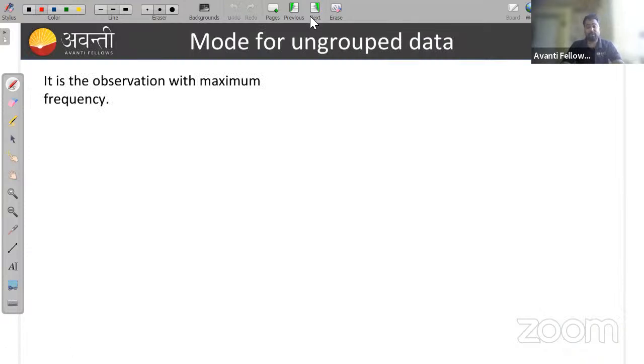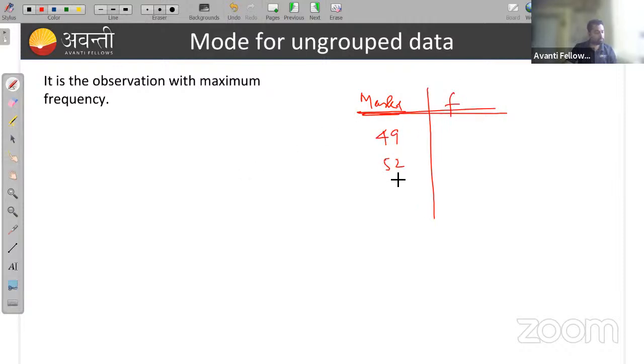So what is mode actually? It is the observation with maximum frequency. Suppose we consider the last example, where we have the marks of students in 10 exams. Suppose I'm taking an example with marks and frequency. The marks are 49, 52, 54, 61, 48.